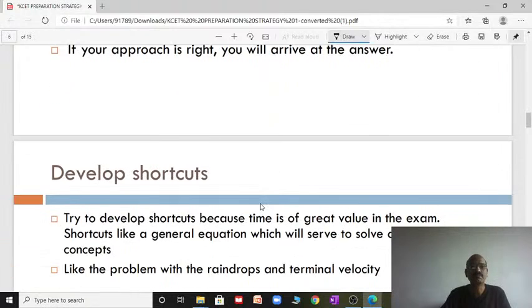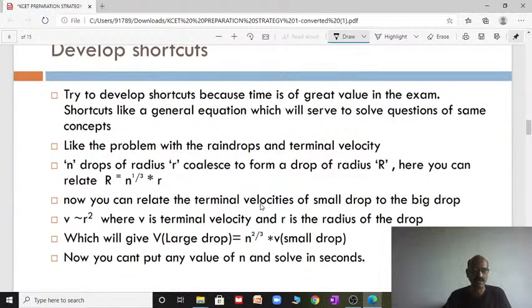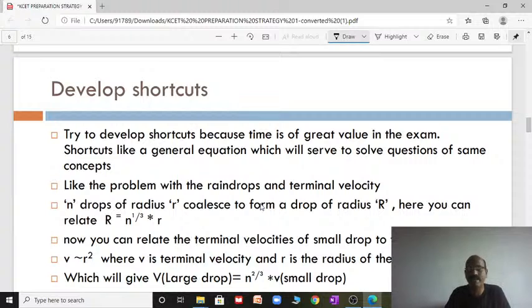Now, develop a shortcut. The shortcut method will always play a very vital role in physics. Try to develop shortcuts because the time factor is very important in competitive exams. Time is of great value in the exam.